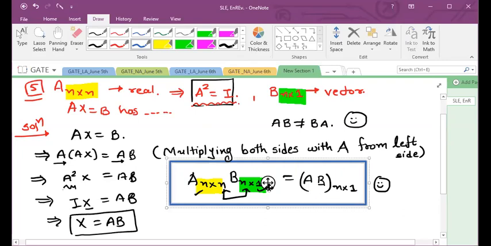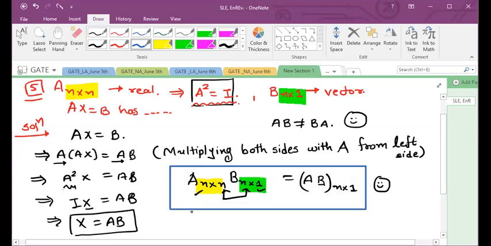Okay. So if we are getting this as one unique product, so what will be its solution? Definitely A into B is a single solution only. So we are going to get a unique solution of this equation or for this condition. So here our answer is C, that is unique solution. It is a 1 mark question for GATE. Is it clear, everyone? Shall we move to next question?